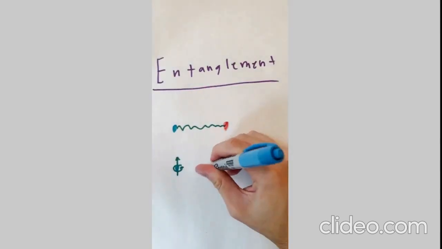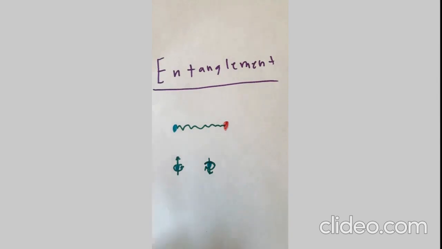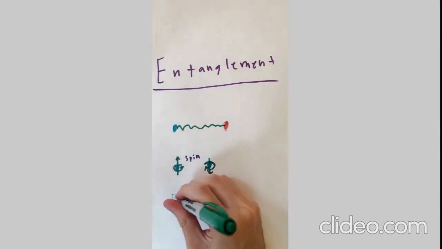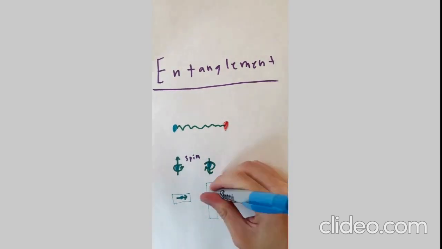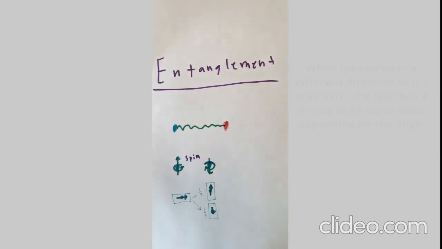Now, quantum particles don't exactly spin in the classical sense, but they do have angular momentum, and in a certain measurement axis, that can be defined as either up or down. You can think of it as clockwise or counterclockwise.